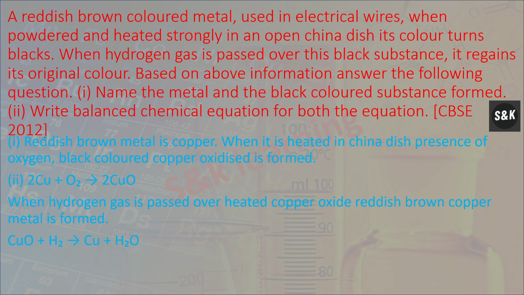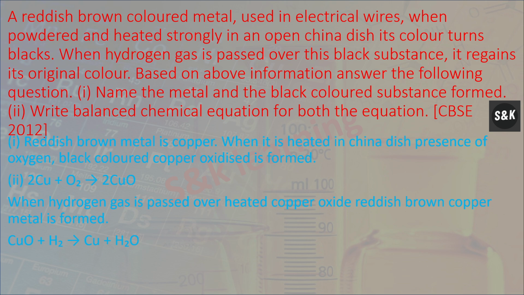So the reddish brown metal is copper. When it is heated in a china dish in the presence of oxygen, black color copper oxide is formed. Second, write balanced chemical equation for both the reactions.